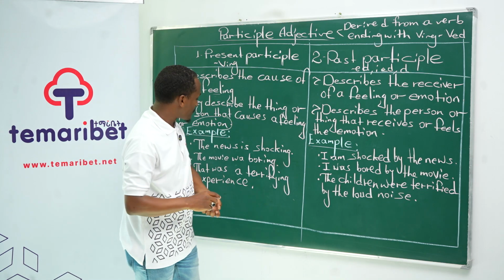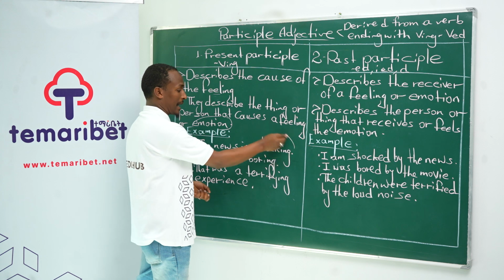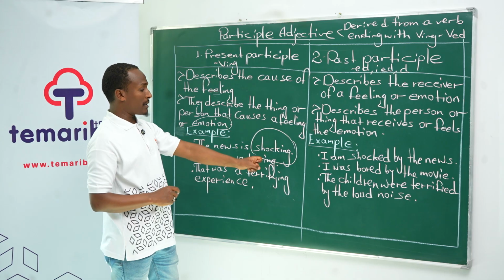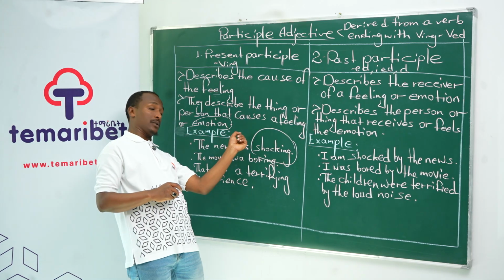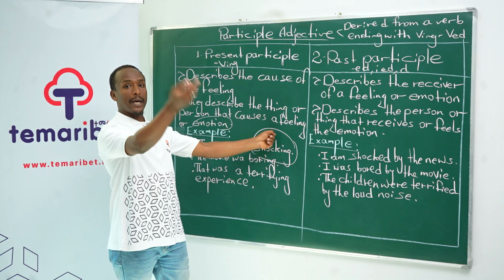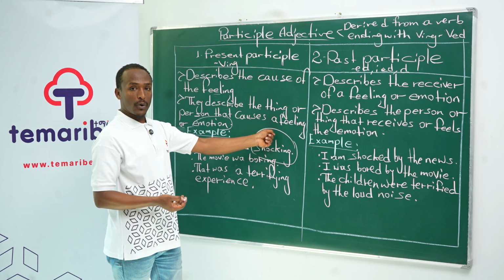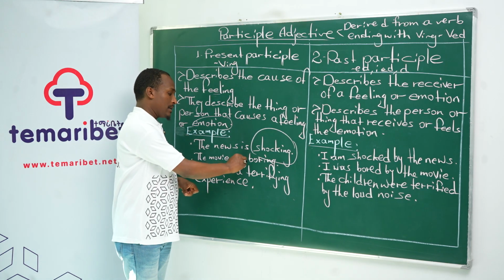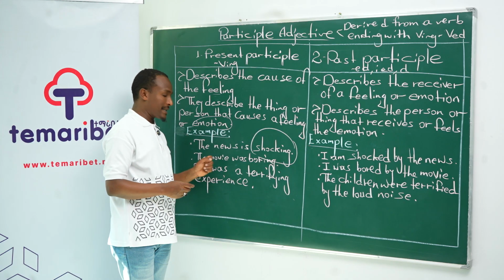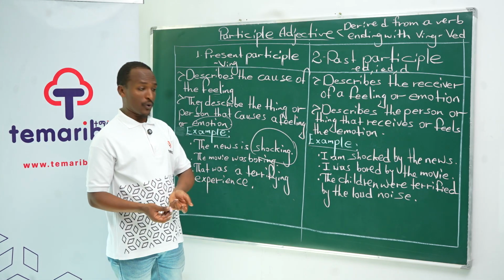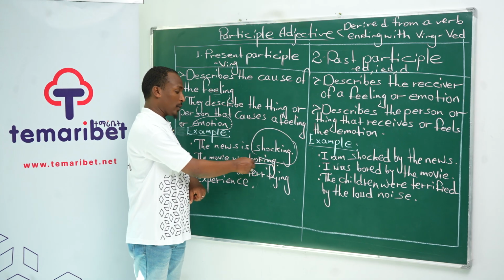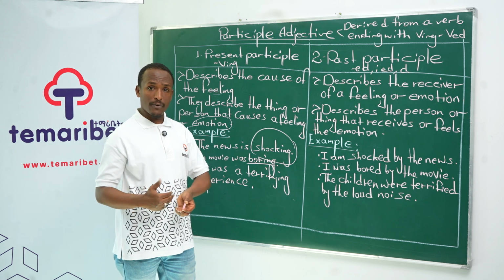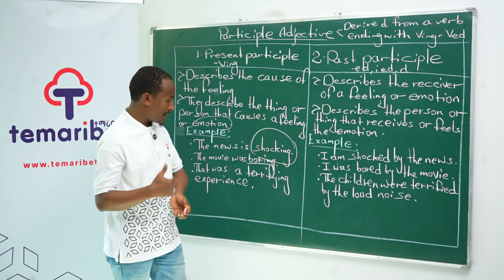For example, guys, the news is shocking. Look, shocking is a participle adjective derived from verb ing, and it is the cause to which the other guy develops an emotion, being shocked. The movie was boring. Now, this movie is the cause of the emotion, so we use the verb ing form of adjective, which means the movie causes boredom in other people.